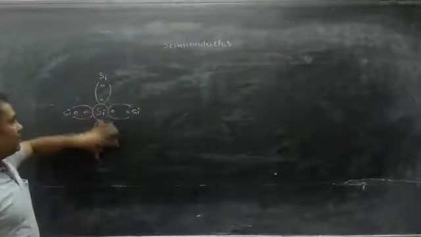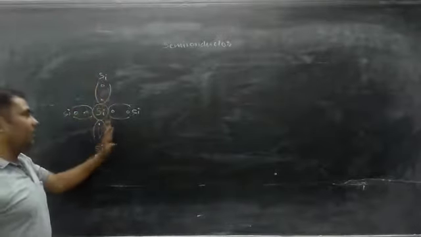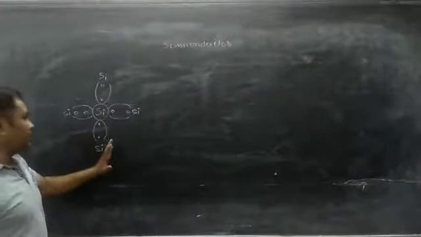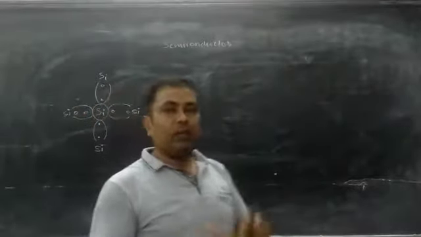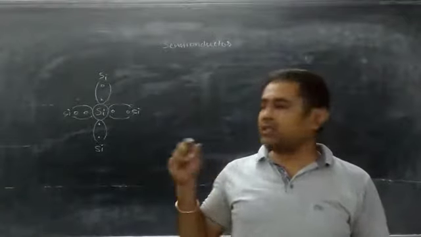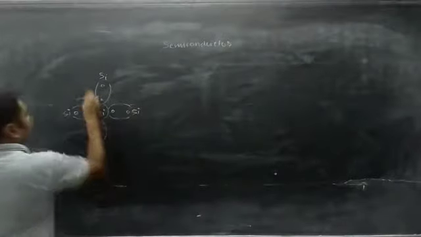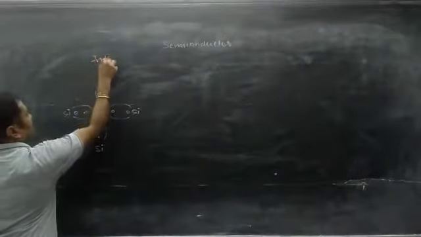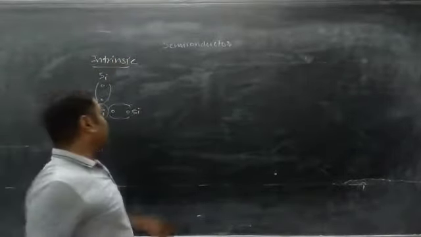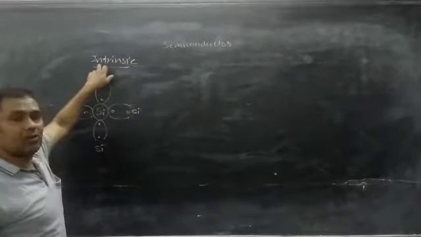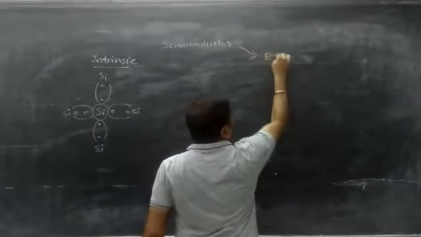If silicon in such a crystalline structure is taken, this pure form of crystalline silicon is called a semiconductor. If it is a pure semiconductor, no impurity has been added. So this is the pure form of silicon, and in the pure case, this silicon is called an intrinsic semiconductor. So first of all, semiconductors are classified into the first type, called intrinsic semiconductor. The second type is called extrinsic semiconductor.